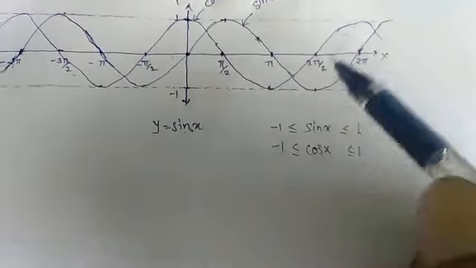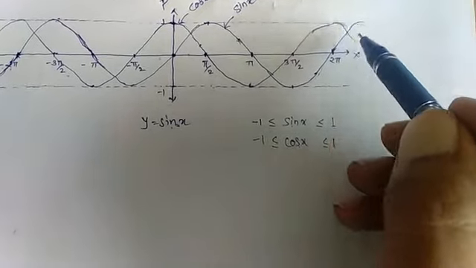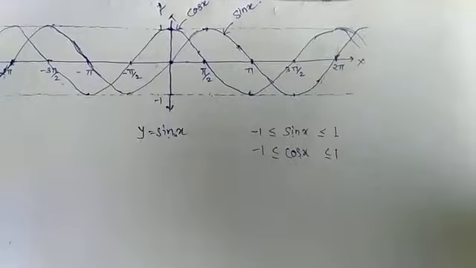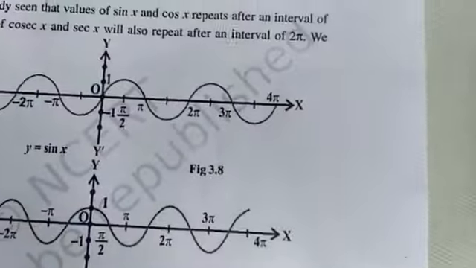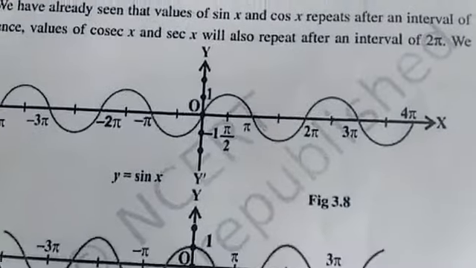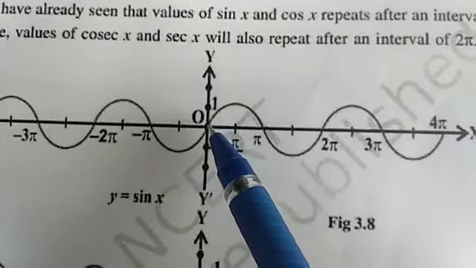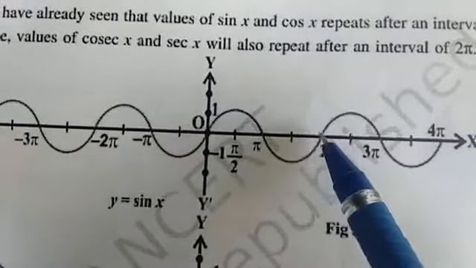As we see, the graph will be repeated. This part will be repeated again and again as we continue drawing. For example, you can see this in a notebook or in your reference book. This is our sine graph. In this the interval is 0 to 2π.